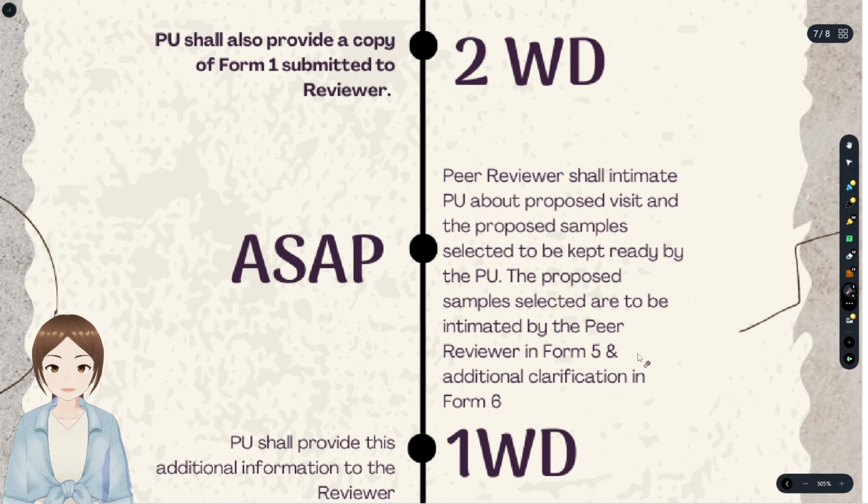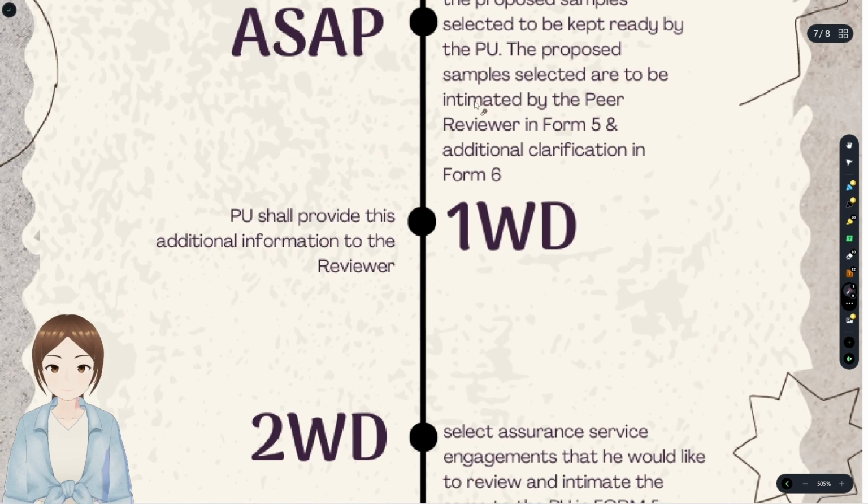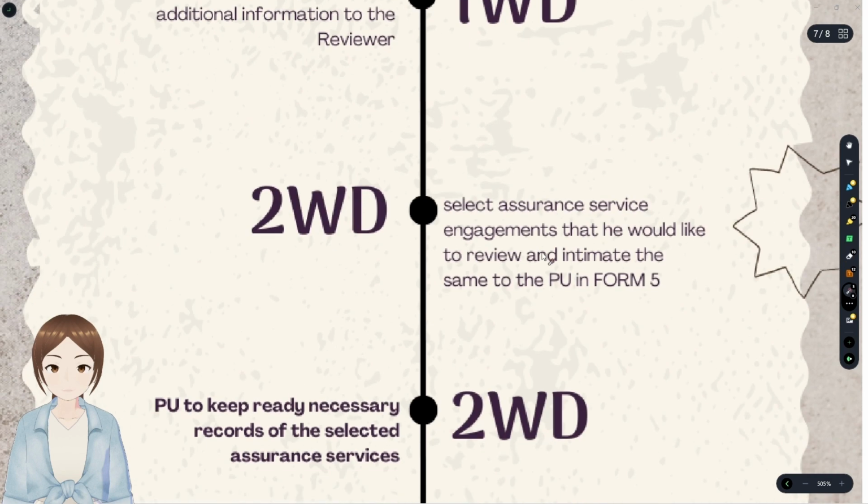And within 1 working day of form 6, the PU shall submit the additional information to the peer reviewer.